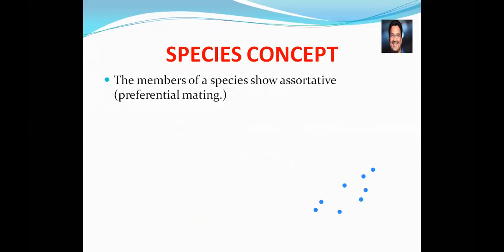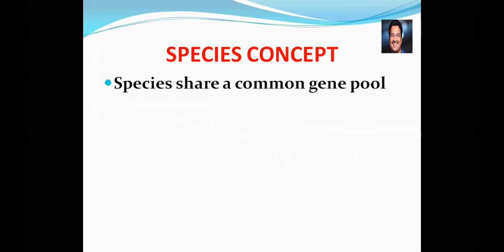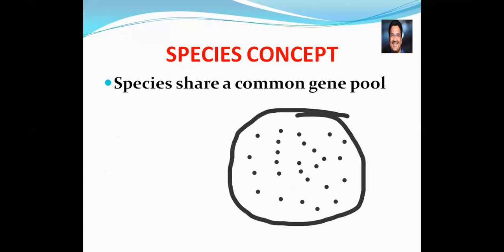Next, in the concept of species, we have one more term, that is common gene pool. What is common gene pool? Whatever genes are present in a person, similar kinds of genes can be expected in all the others.